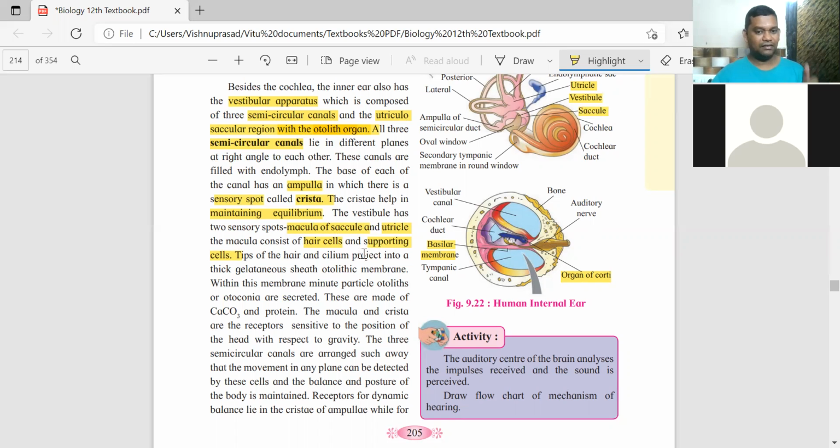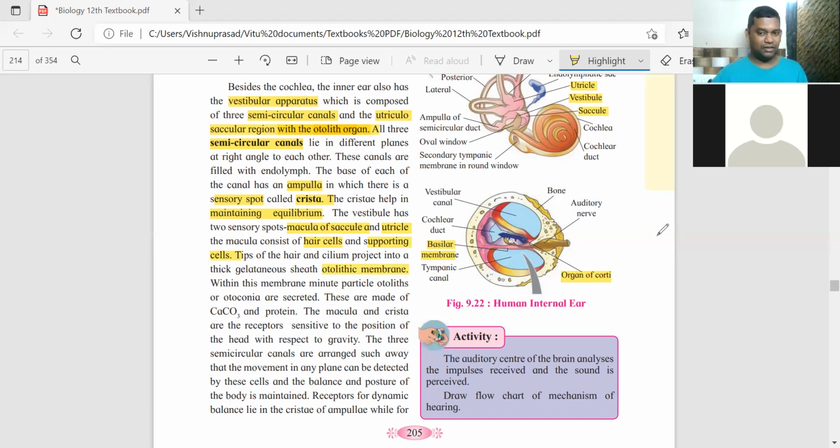Similarly, the hair cells of the macula have cilia, and above that there is a gelatinous sheath covering it, which is called the otolith membrane. What is the otolith membrane? See, I'll show you the same way again.